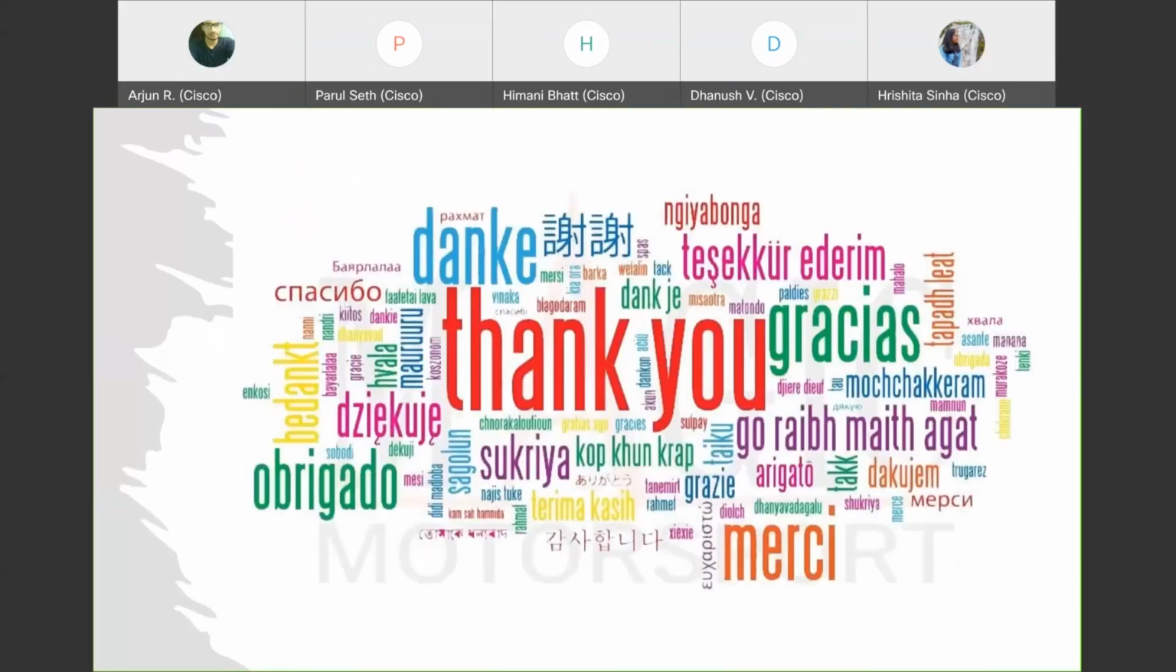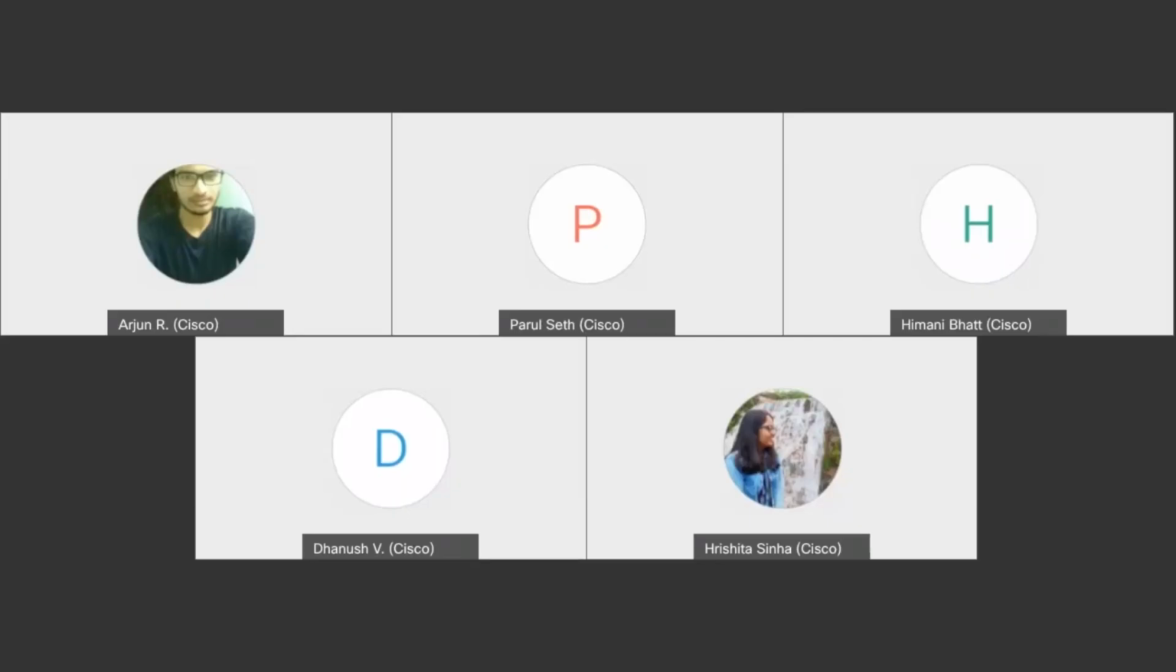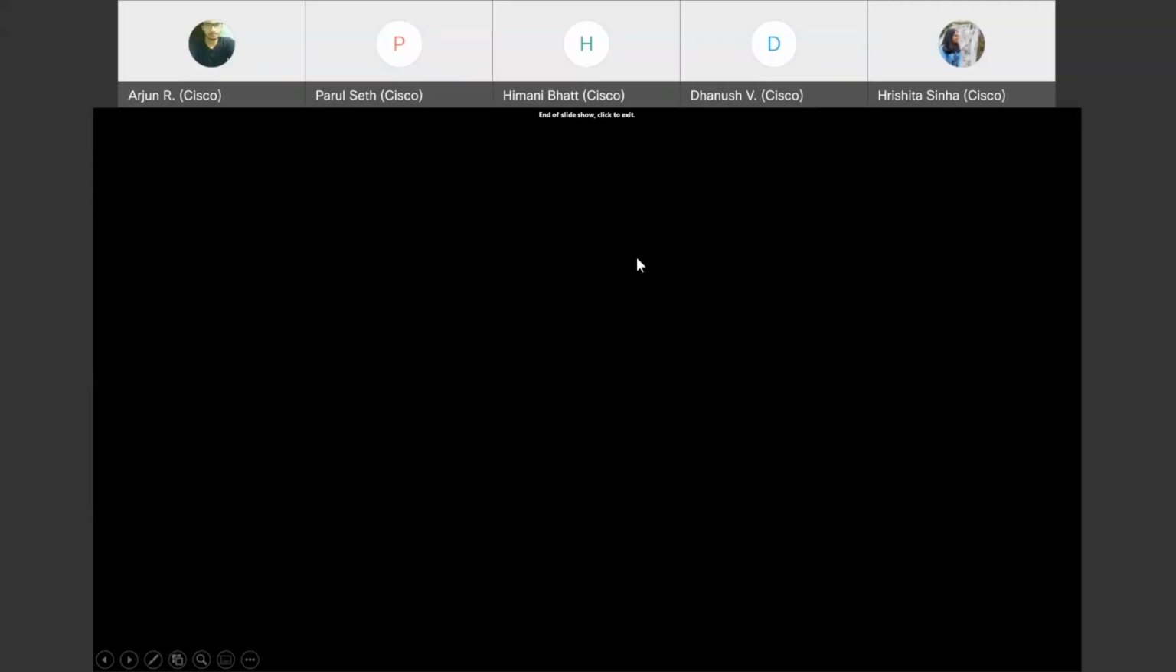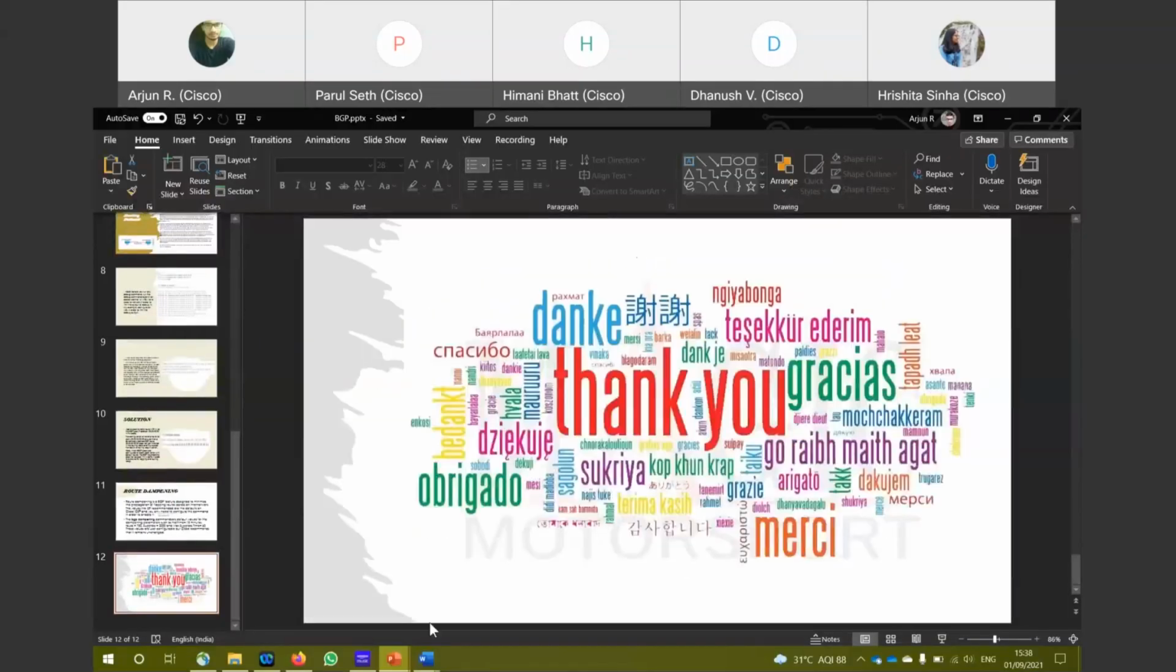Okay, so BGP is also done. Any doubts here? I meant to close it, but it stopped sharing.